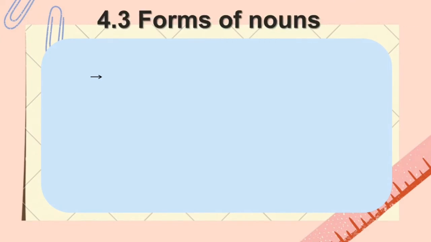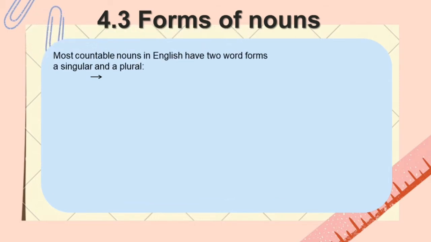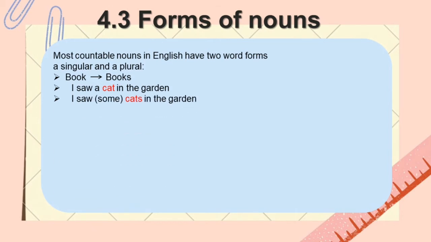Forms of nouns. Countable nouns in English have two word forms, a singular and a plural. For example, book, singular, and books, plural. I saw a cat in the garden, singular, and I saw some cats in the garden, plural.